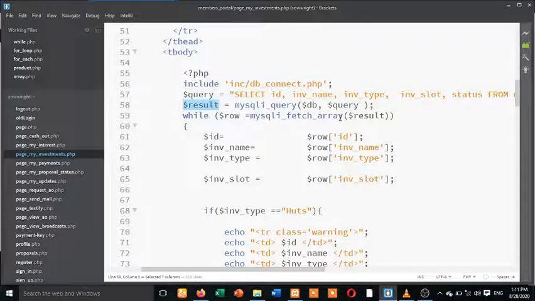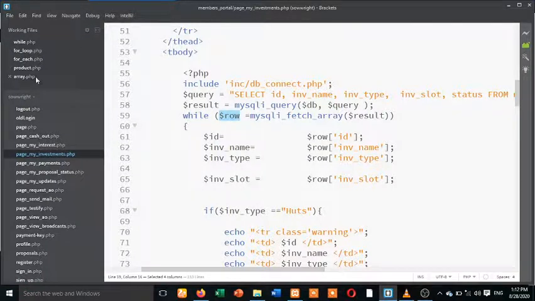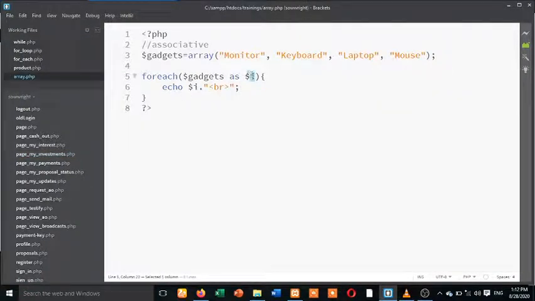You see this mysql_fetch_array, it will now fetch the result as an array. So I now declared a variable row for this row here. This variable row is like me doing the same thing as what I'm doing here, as for each gadget as this. So don't panic. We are getting there. But if you don't get the basics from here, by the time we get there, I will have to be explaining it, which is time that is not needed.